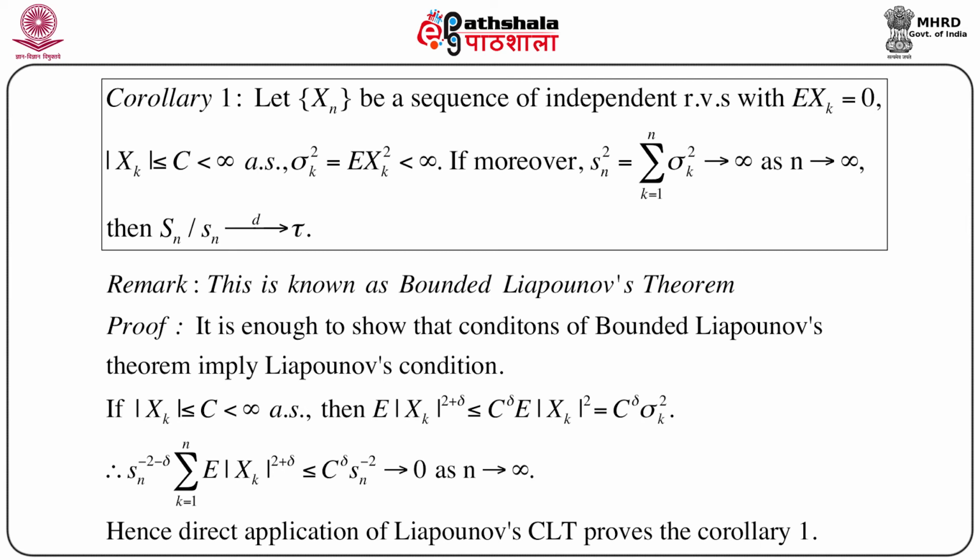Then if we consider the quantity Sn to the power minus 2 minus delta into summation k equals 1 to n expectation of mod Xk to the power 2 plus delta, this is less than or equal to c to the power delta into Sn to the power minus delta, and this goes to 0 as n goes to infinity, because that is our assumption that Sn squared goes to infinity. So 1 by Sn squared goes to 0 as n goes to infinity. This means that Lyapunov's condition is satisfied. So just by direct application of Lyapunov's CLT, the corollary 1 is proved.